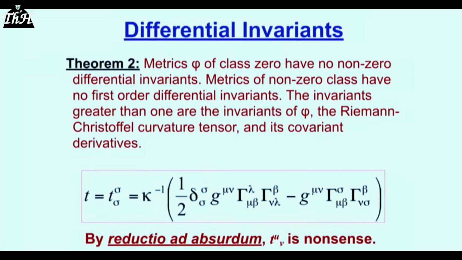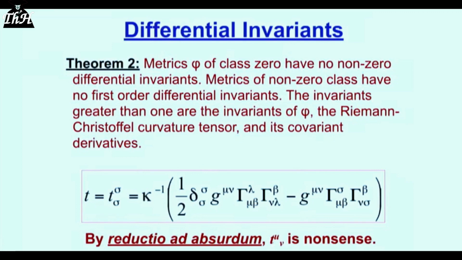The delta thing, that's a Kronecker delta function. That's either 1 or 0. If the superscript is equal to the subscript, then the Kronecker delta gives 1, otherwise it's 0. But you see here, also remember that these Riemann-Christoffel symbols, these gamma things, we saw before that they're functions of the components of the metric tensor and their first derivatives. Well, that means Einstein's t here, his invariant, is a function of the components of the metric tensor and their first derivatives and nothing else.